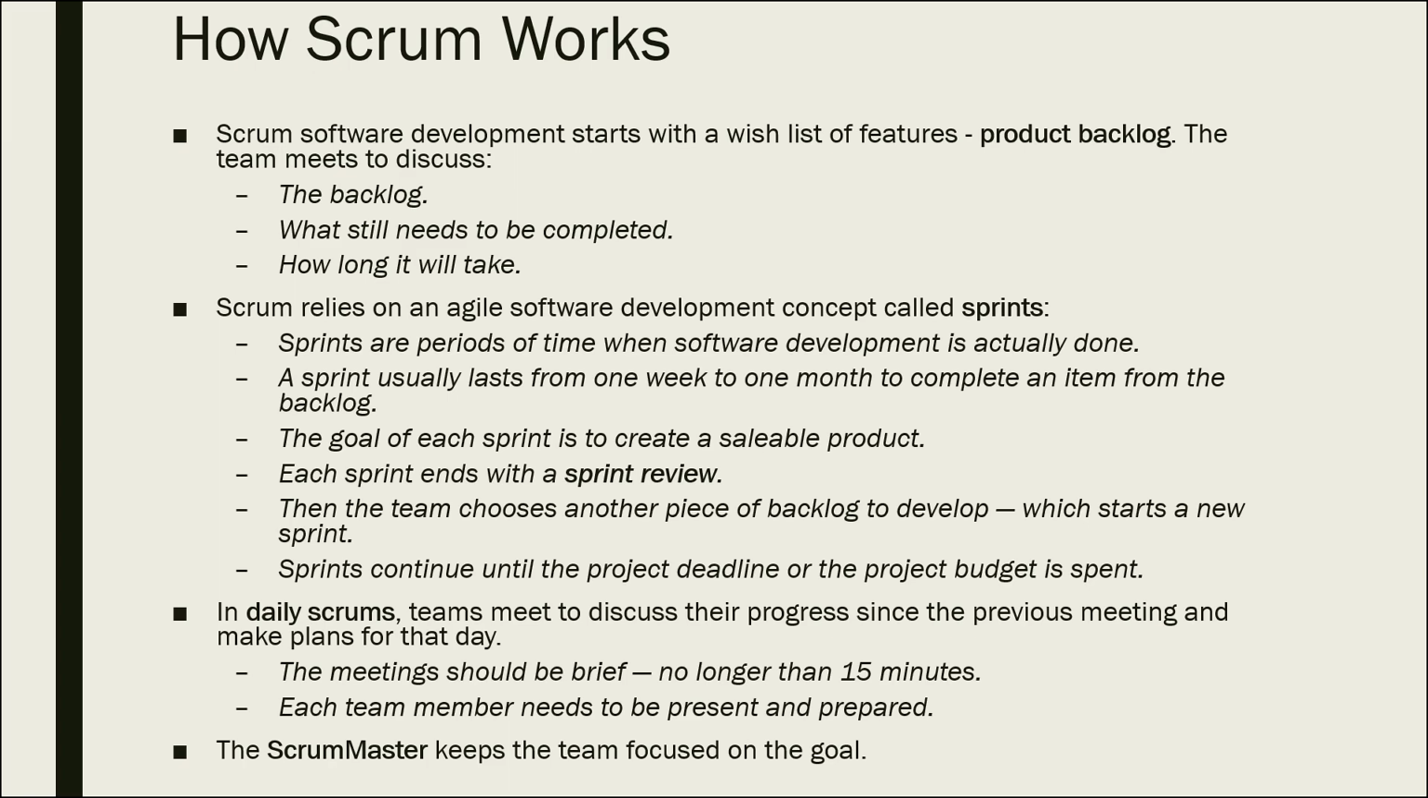Scrum relies on an Agile software development concept called sprint. A sprint is a period of time where software development is actually done. A sprint usually takes place from 1 week to 1 month to complete an item from the product backlog. The goal of each sprint is to create a scalable product and deliver it to the end users frequently.